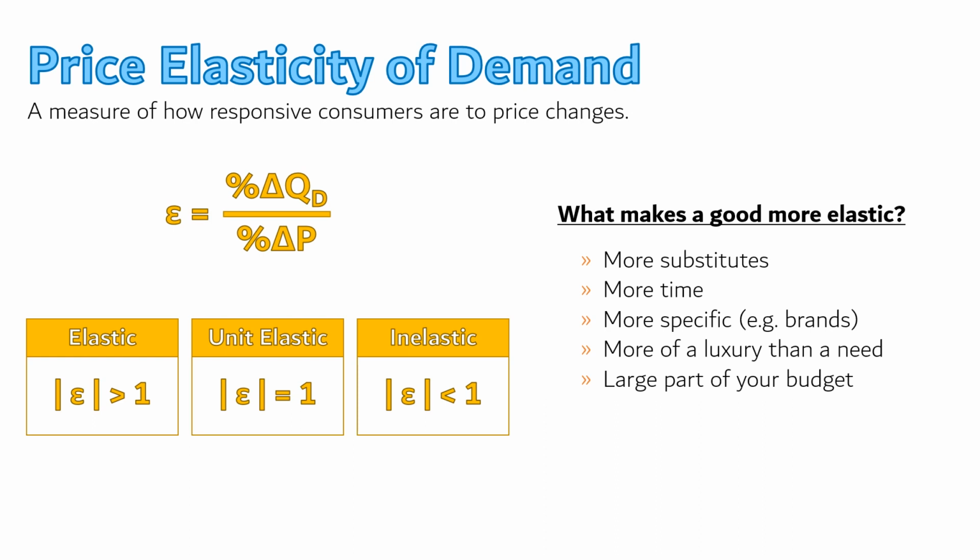Lastly is the role of our budget constraint. When the price of bananas doubles, I might still buy just as many because it's such a small expense I hardly notice the difference in the grocery bill. But when groceries overall get more expensive, I might start looking for ways to pinch pennies. The larger the share of our budget something takes up, the more price sensitive we have to be because we just can't afford big increases. When rents go up by 20%, we might be forced to move somewhere less expensive. And so the demand for big budget items tends to be more elastic.